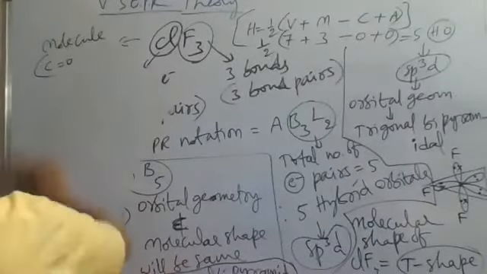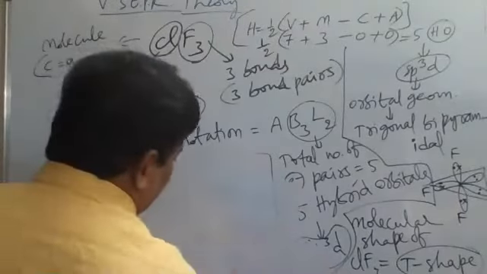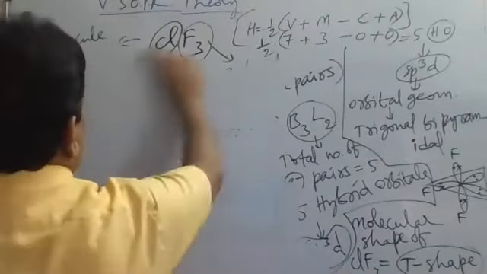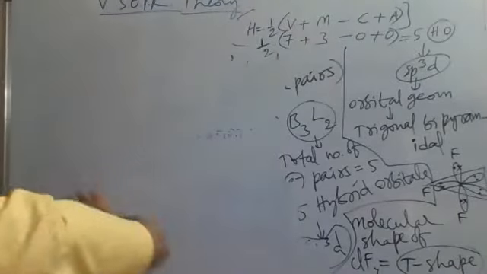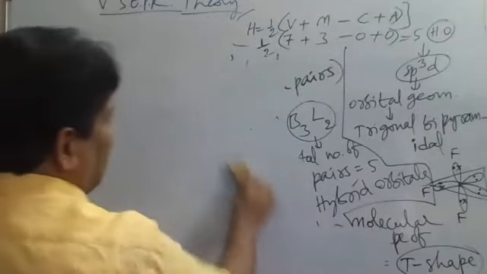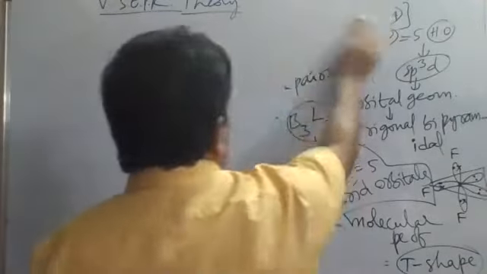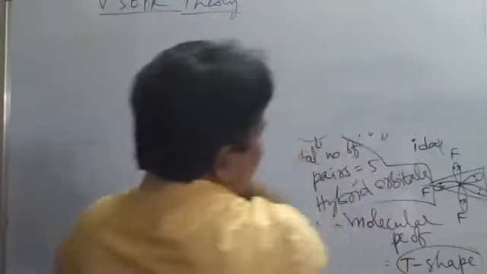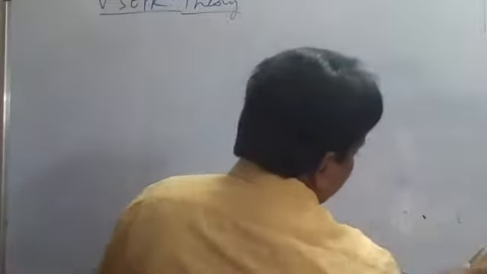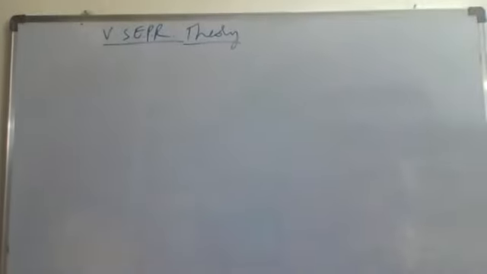So first we have to understand the concept of VSEPR theory. According to VSEPR theory, what is the order of repulsion? Lone pair repulsion will be greater than lone pair-bond pair repulsion, which will be greater than bond pair repulsion.